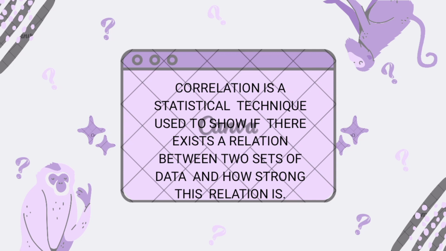This coefficient has values ranging from negative 1.0 to positive 1.0. The closer the value of R to negative 1.0 or positive 1.0, the stronger the relationship between the two data sets. However, an R value of 0 means that there is no significant relationship between them.